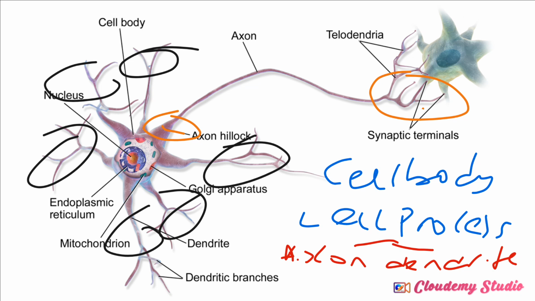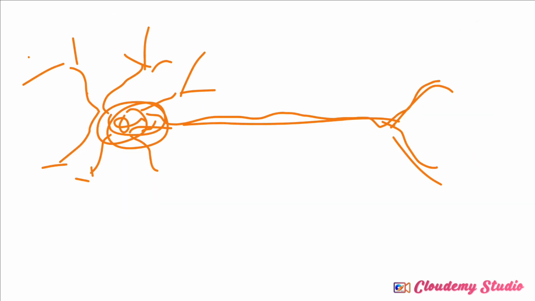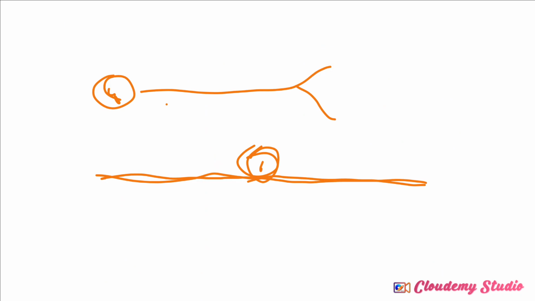But where can we find bipolar neurons? Bipolar neurons can be found in sense organs, like the one inside the retina of the eyes. They can be found in the skin. So those are bipolar neurons. Just one dendrite, then one axon. That is in terms of number of cell processes.